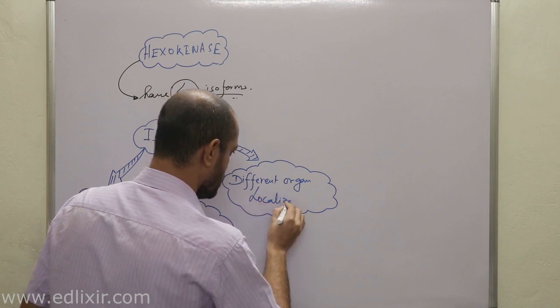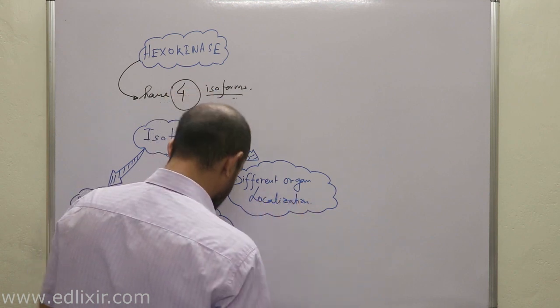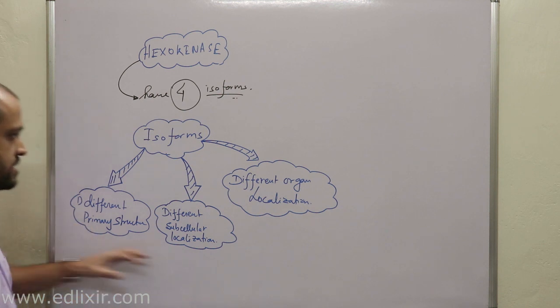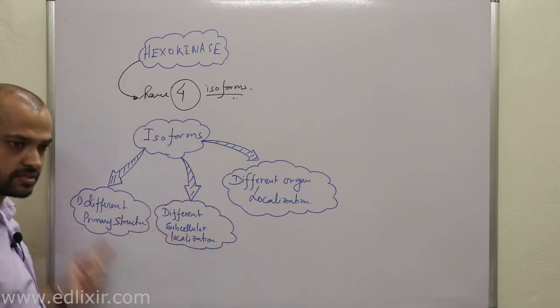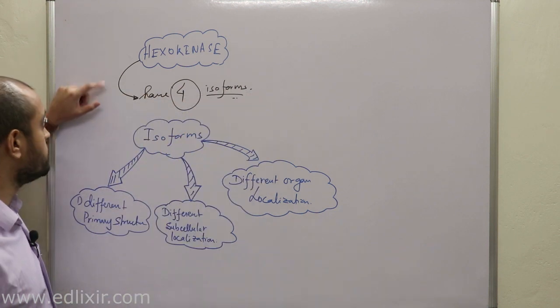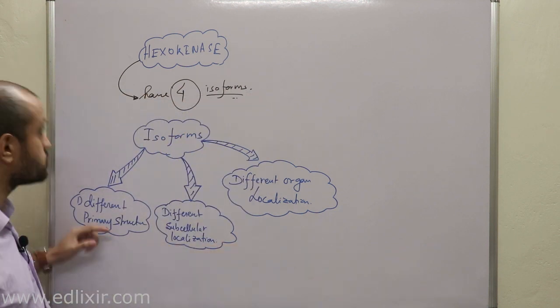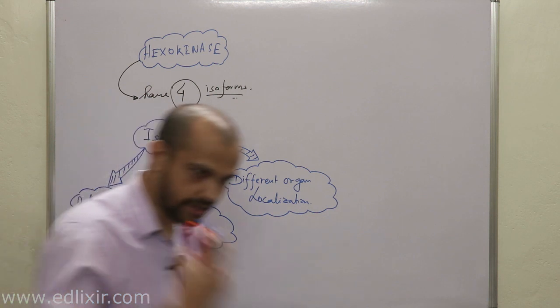Now we will try to define these 3 things with respect to hexokinase. We will be discussing these 3 points with respect to hexokinase, right?